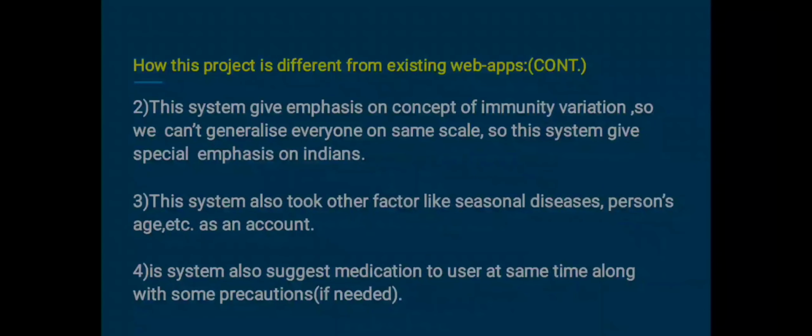Then it also gives emphasis to the concept of immunity variation, as we know that people at different locations in the globe have different immunity levels. This system also considers a person's age as well as seasonal diseases. After calculating the most probable disease, the system will generate and provide medications and basic treatments to the user according to the disease.